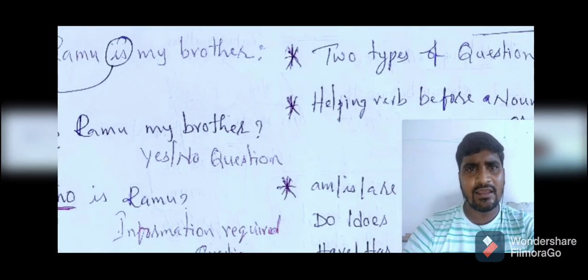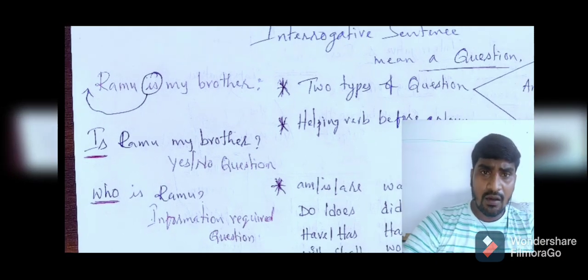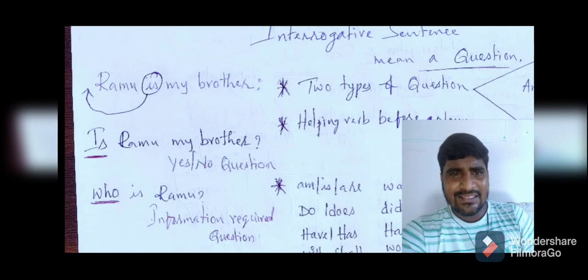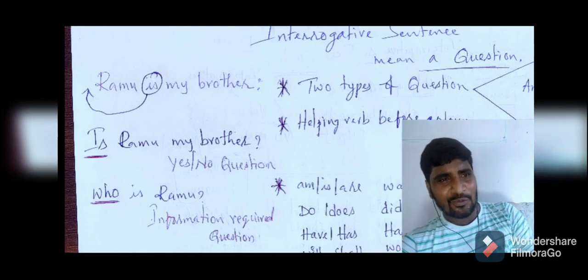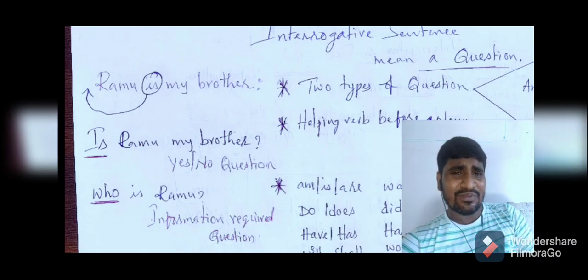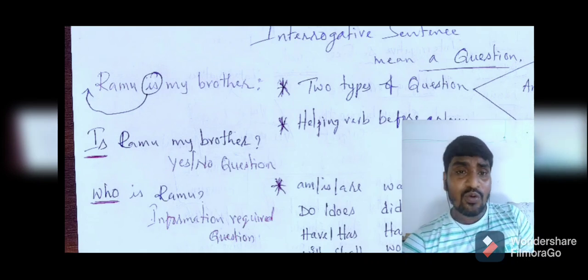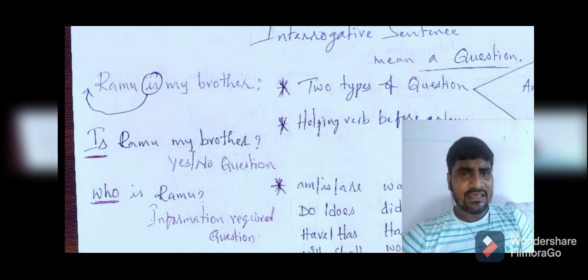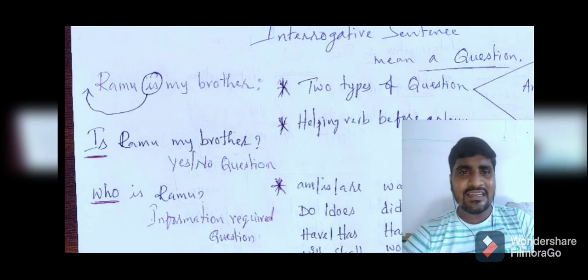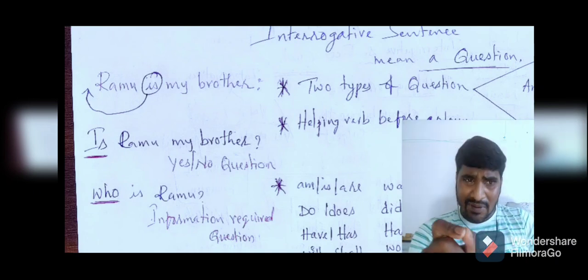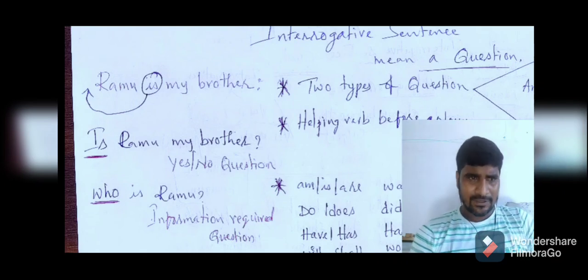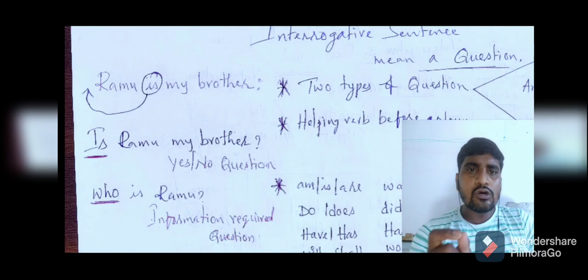See here, Ramu is my brother. In the first sentence I used, Is Ramu my brother, I just took the helping verb and used it before Ramu. As a result, that question became a yes or no question. But now I don't want to make the sentence a yes or no interrogative, I want to make it a WH word interrogative. So in that case, what do I have to do? I told you already. My brother is a person. So to know the person, we have to use who, the suitable WH word to know the person.